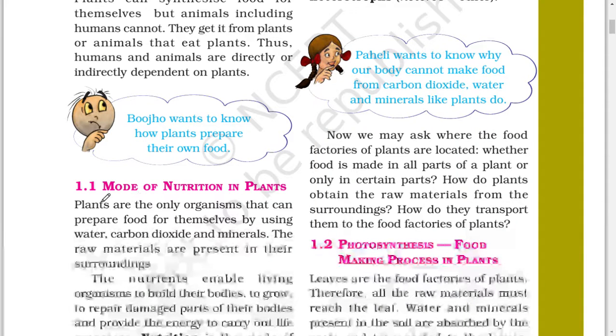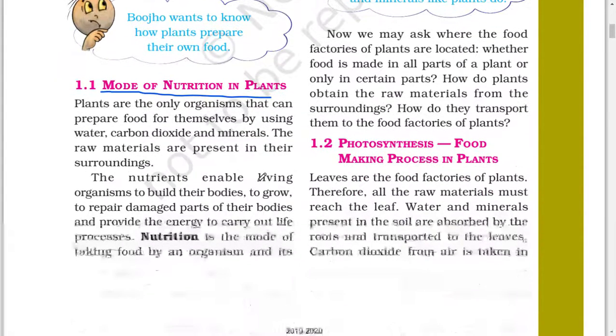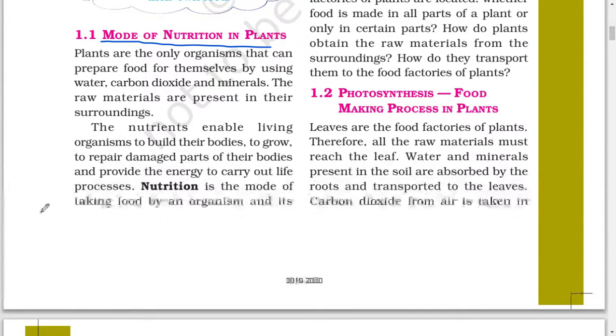Mode of nutrition in plants. Plants are the only organisms that can prepare food for themselves by using water, carbon dioxide and minerals. The raw materials are present in their surroundings. Their nutrition enables living organisms to build their bodies, to grow, to repair damaged parts of their bodies, and provide the energy to carry out life processes.